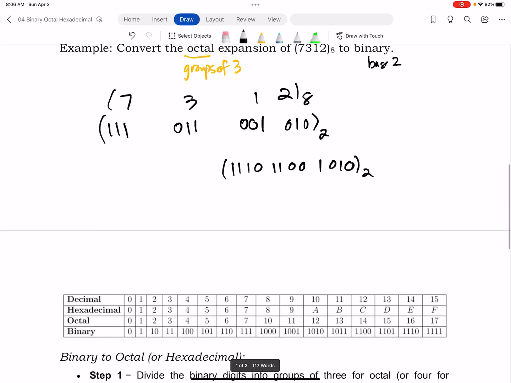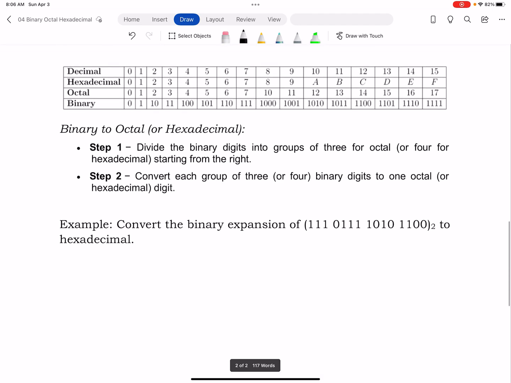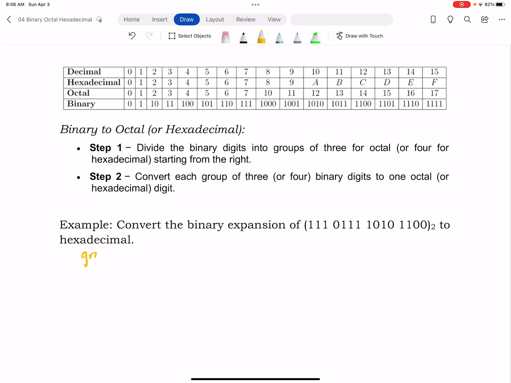Okay, so how do I go the other way? What if I have a binary and I want to go to octal or hexadecimal? So this says convert the binary expansion of this number, 111 0111 1010 1100, base 2, to hexadecimal. So remember, hexadecimal is groups of 4 because it's 2 to the 4th to make 16. So I have groups of 4 here naturally. And what I'm going to do is look on my table for these digits. So 1100, I find it there, which is 14. In hexadecimal, that's represented by a C.